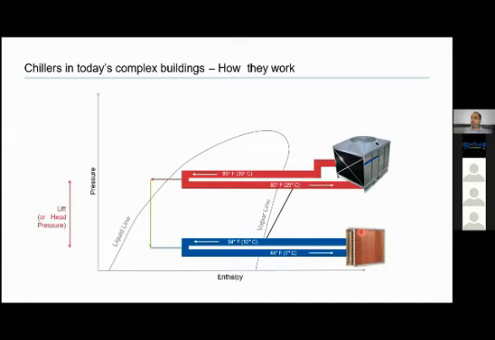In an AHU coil, water is entering at 44 degrees Fahrenheit. From the AHU coil, water is coming out at 54 degrees Fahrenheit. So it gets into the chiller at 54 degrees Fahrenheit and comes out at 44 degrees Fahrenheit. Right? Lift is the difference between this.